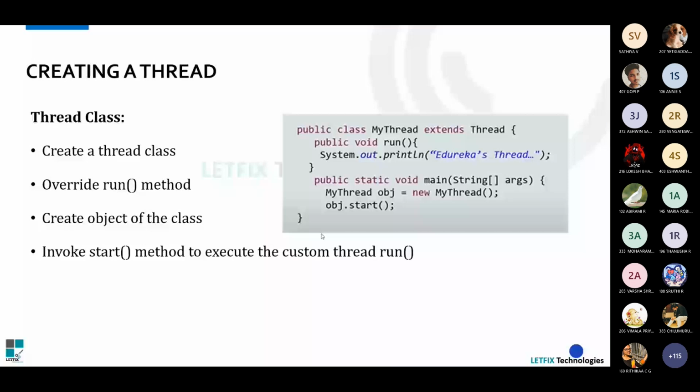Everything I'll show. While using the Thread class, we need to create a thread class and override the run method. That is a predefined method, an already implemented method. So our run method is already available, and we are going to override it. Whatever is required to be done should be inside that run method. Or we can provide that in some other method and just invoke that method inside the run method.